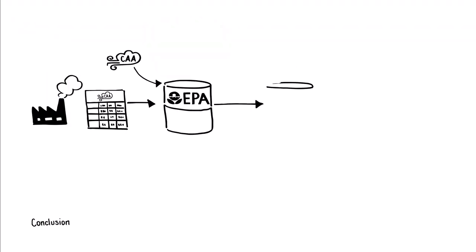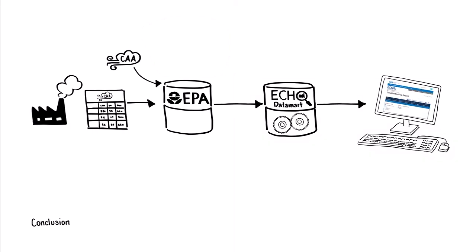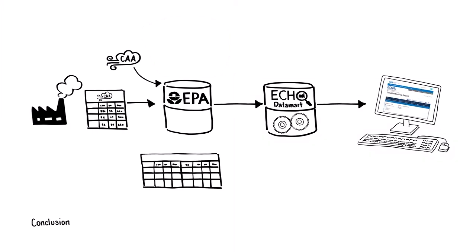This tutorial explained the flow of Clean Air Act data from initial reporting to display in ECHO. The techniques ECHO uses, including tables, colors, and dates, to display the data, are meant to help users quickly and easily digest a large amount of information to gain a complete picture of a facility's compliance over time.